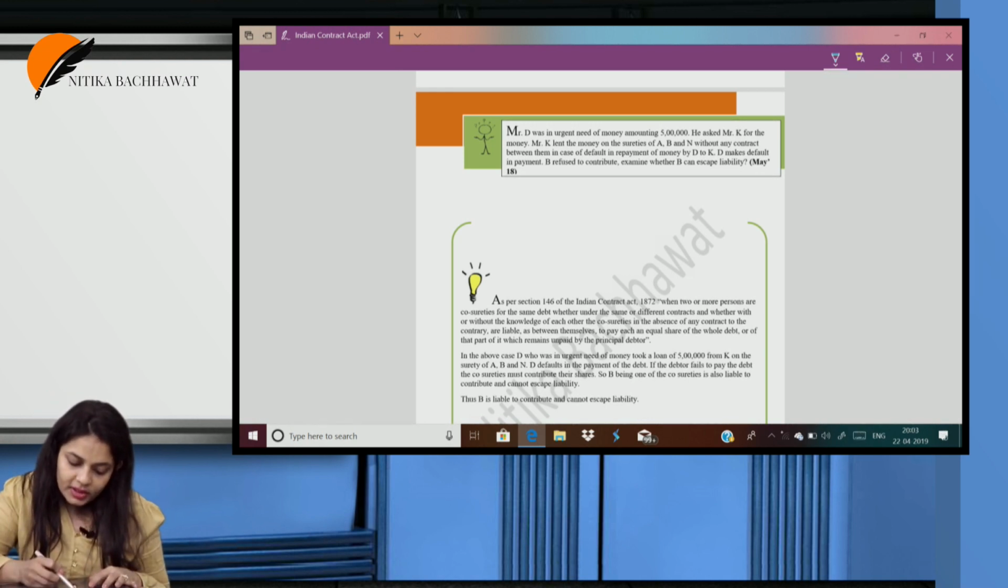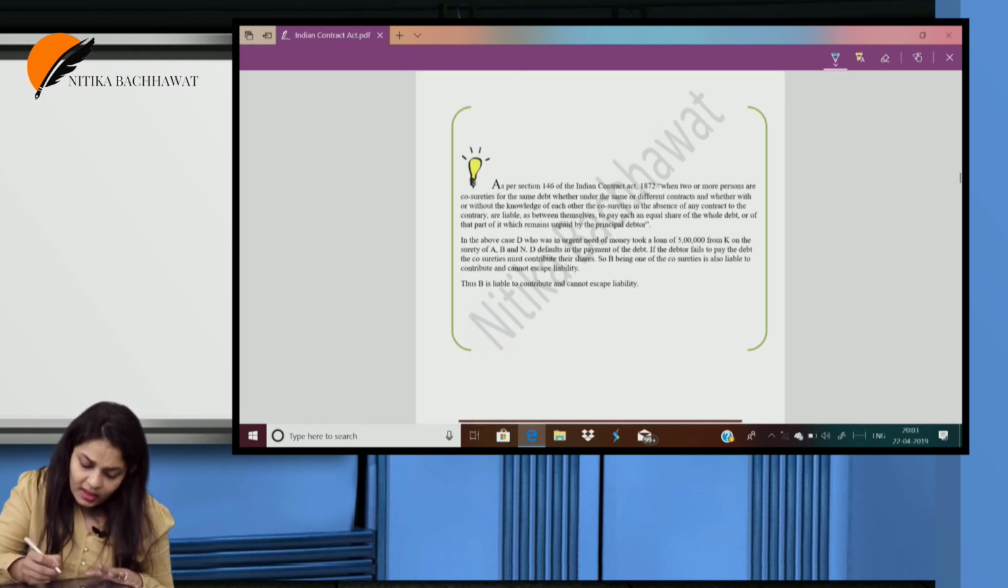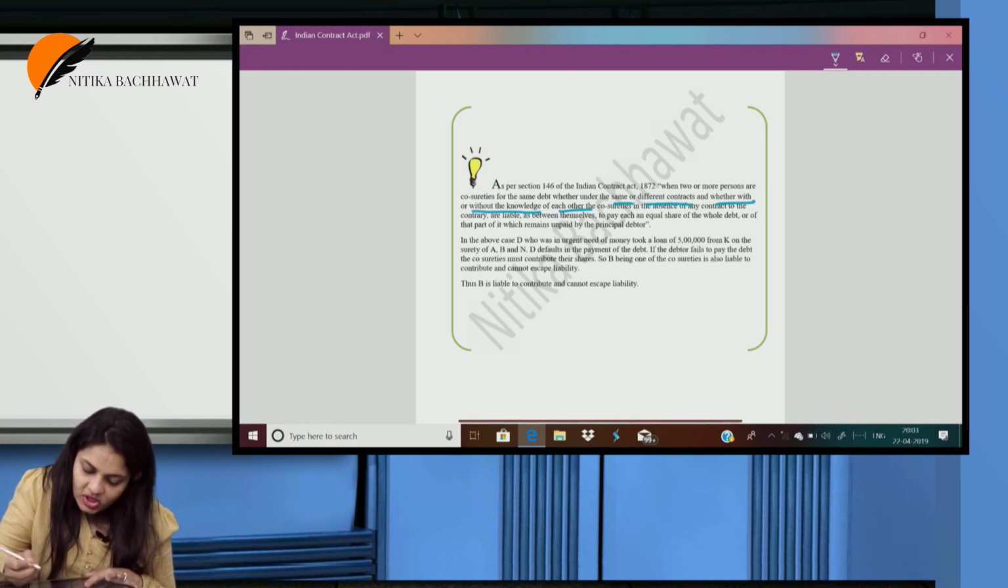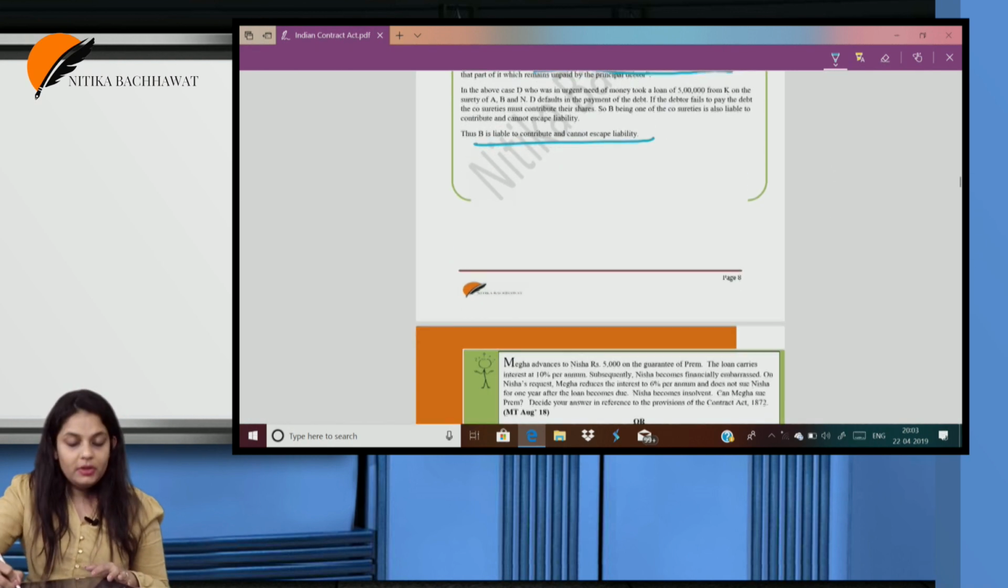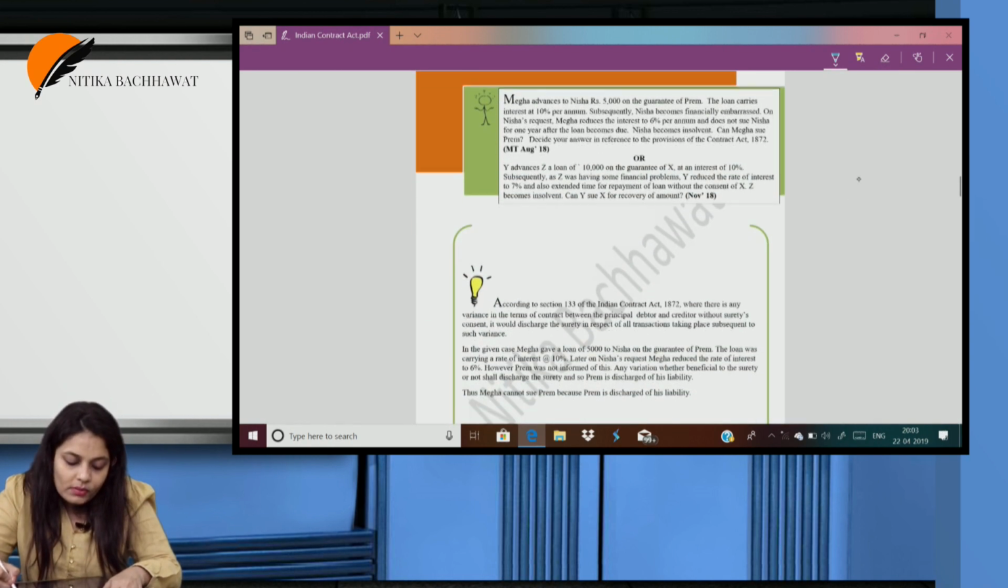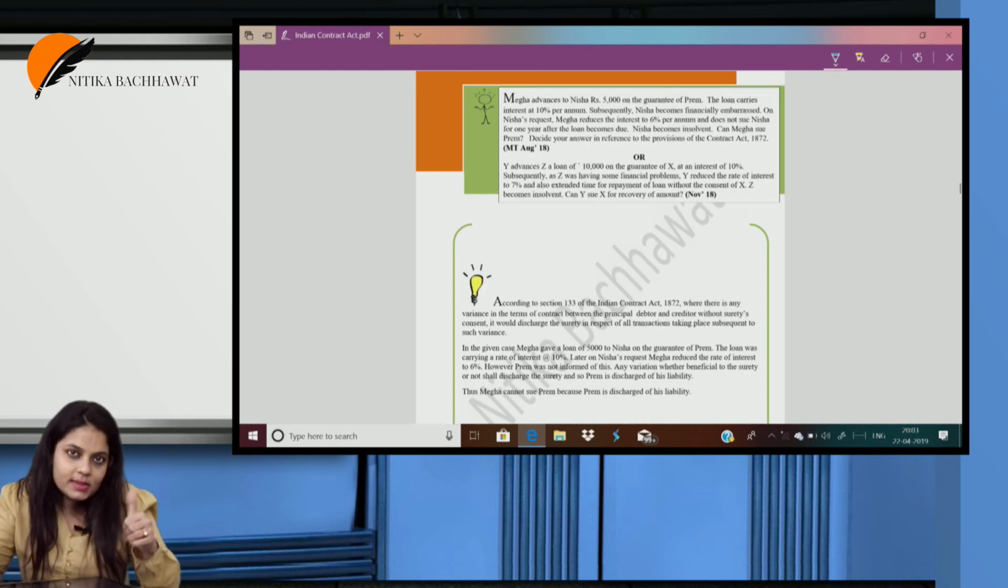D makes default in payment, B refuses to contribute. Can he refuse? No. See, co-sureties, whether under the same or different contracts and whether with or without the knowledge of each other, in the absence of any contract, are liable as between themselves to pay an equal share of the debt. So, can B refuse? No. B is liable to contribute. Can we go to the next question? Yes.